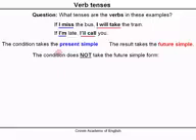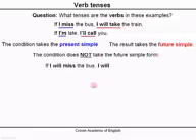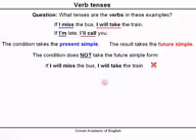Be careful. The condition, so this part, the condition, does not take the future simple form. This is a very common mistake by English learners. So, for example, this is wrong. If I will miss the bus, I will take the train. This is wrong because this is the future simple. So that is wrong. Now it is correct.